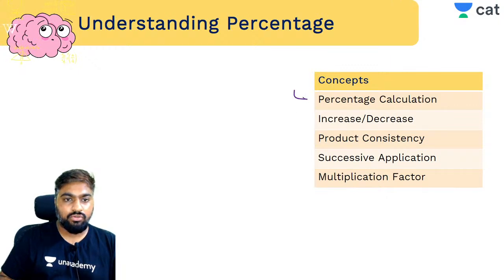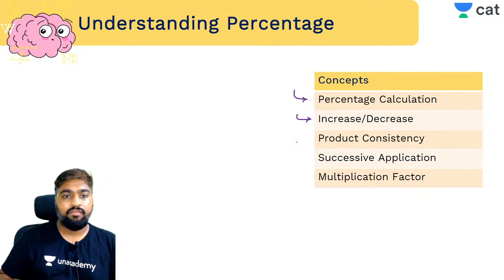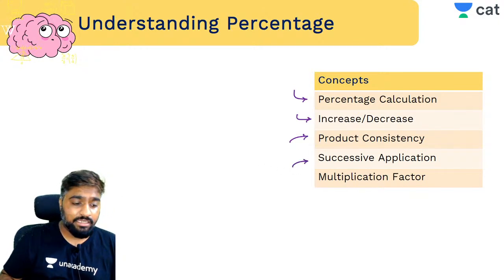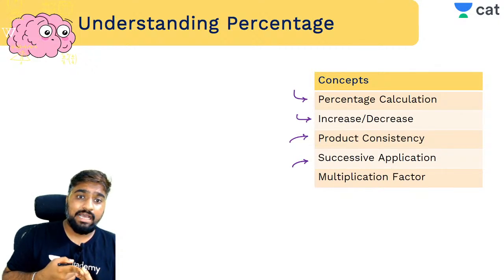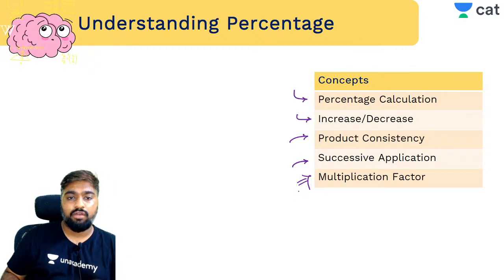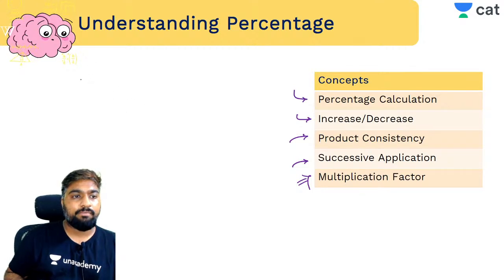So under percentage, these are the concepts that we'll be covering. We'll be looking at how to do calculation of percentage, how to apply increase and decrease, how to find out percentage increase, decrease. We'll be learning a concept called product consistency, which is important when it comes to terms that are inversely proportional to each other. We'll be looking at successive application of percentages that we'll be applying when two or more elements are directly proportional. And we'll be learning something called multiplication factor, which will be very handy and very useful in profit and loss and SI CI.